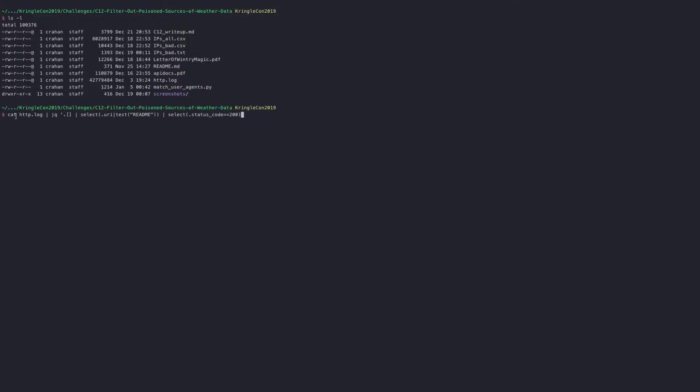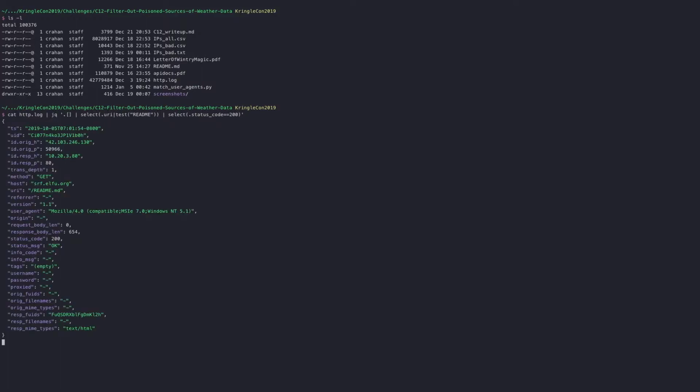So I'm going to push that into jq. I'm going to select everything where the URI matches README. That's a regular expression basically, so anything where README is inside of the URI is going to match. And then we also need to make sure that its status code is 200. Okay, close that as well. Let's see if that gives us a result. Well, it does. And the URI is going to be /readme.md.